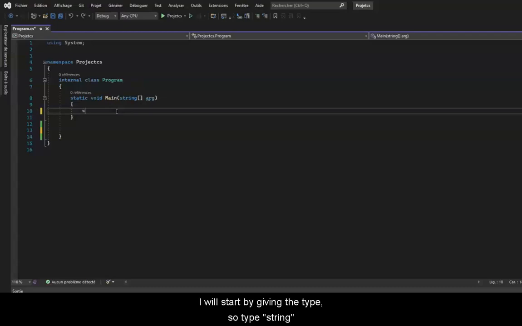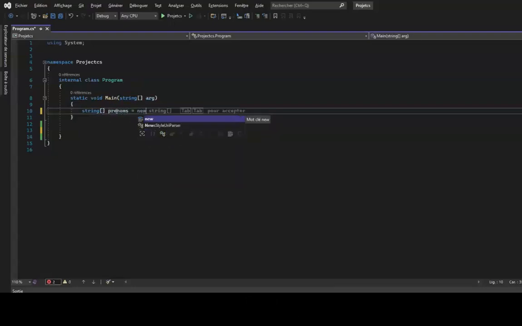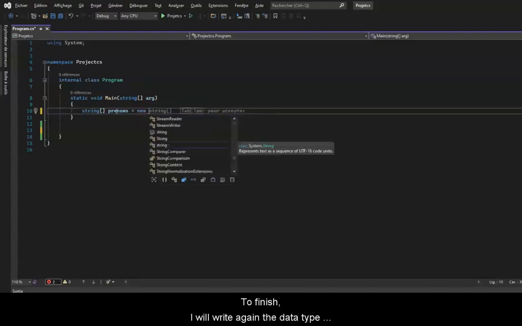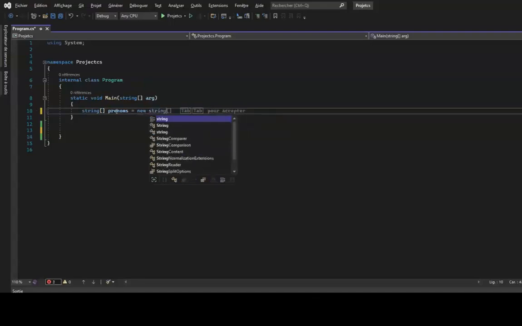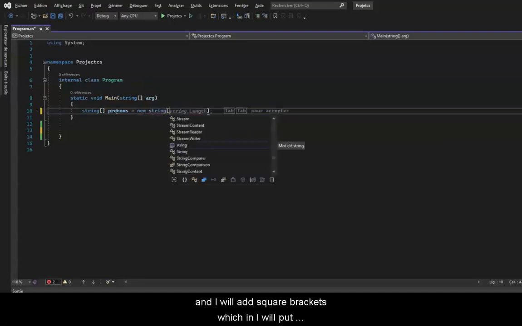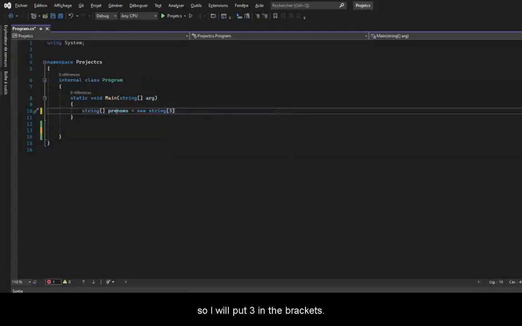I will start by giving the type, so type string, then I will put square brackets, a space, name it firstnames with an S for example, and add an equal sign. Then I will type new, and as I mentioned in the previous video, new will allow us to allocate memory for our array, but also create an instance of the array class. To finish, I will write again the data type I want to store in my array, so string, and I will add square brackets within which I will put the number of values I want to store. Here I will store 3 first names, so I will put 3 in the brackets.